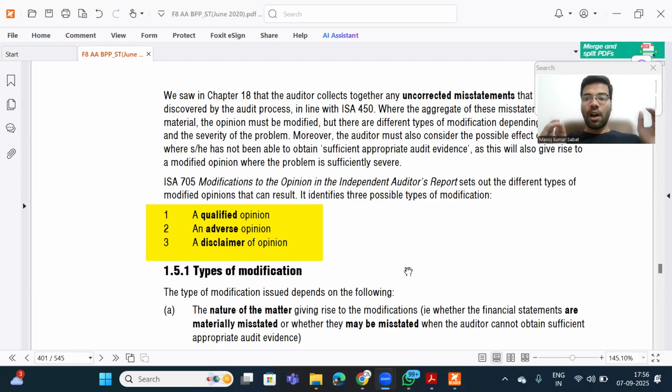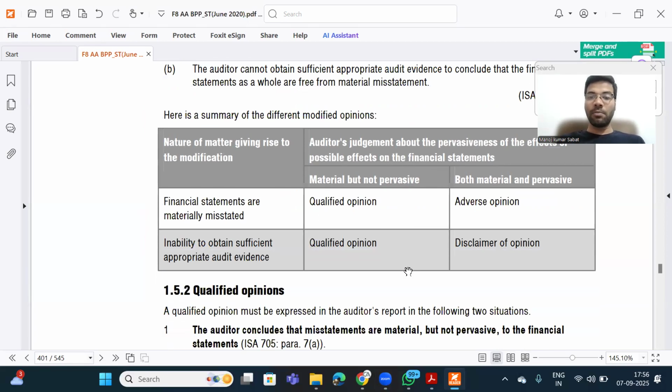Now listen, how should you identify these modified audit opinions in your exam? For that, you need to remember one rule: first and foremost, why does my opinion get modified? Whenever I identify any misstatements, then my opinion will be modified. The second reason is if I am not able to obtain sufficient appropriate audit evidence. Being an auditor, if I am not able to obtain sufficient appropriate audit evidence, even in that case my opinion will be modified. The first reason is whenever the financial statements are materially misstated, then it will be modified.